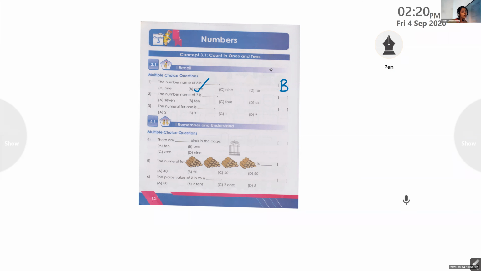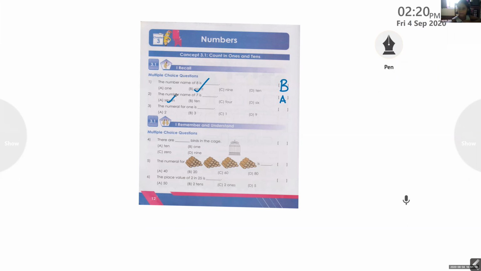What is the correct option, Agnes? Very good, good girl. So we have the correct answer A. You can write the letter A here and put a tick mark for option A. So all of you please do it in the workbook.